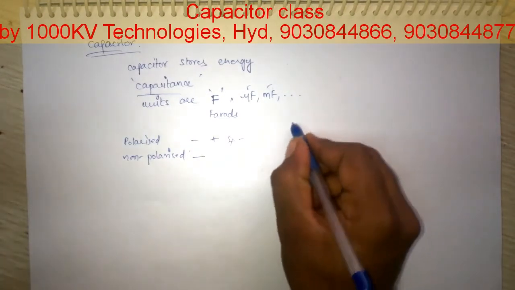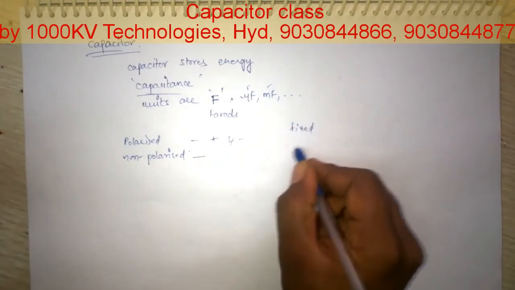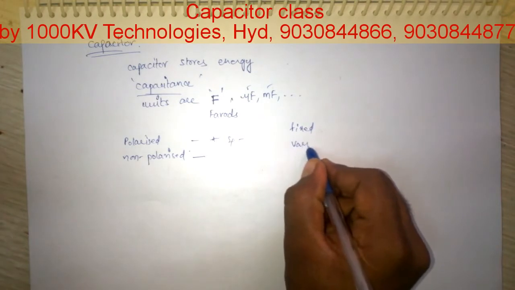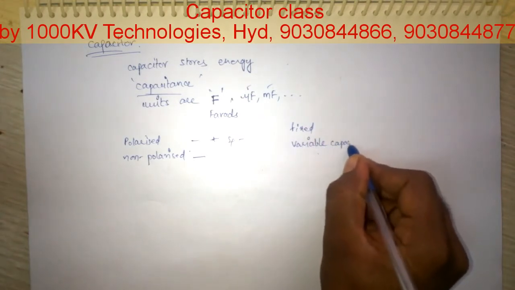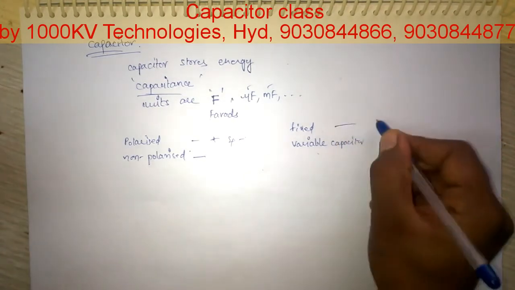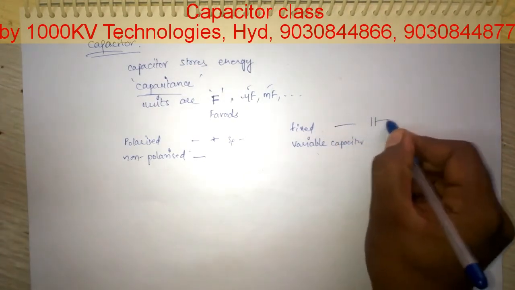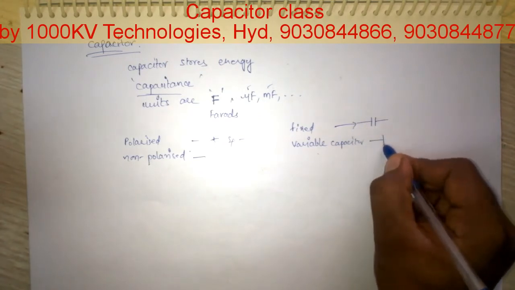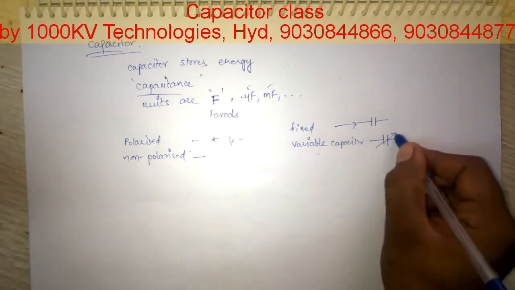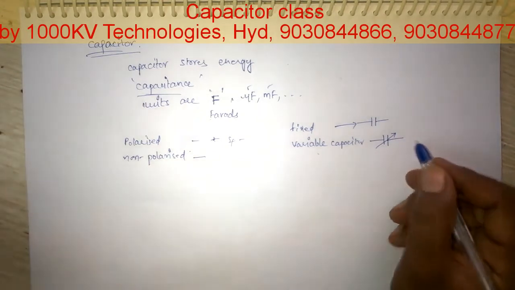And we have fixed capacitors and variable capacitors. This is the symbol for a fixed capacitor, and this is the symbol for a variable capacitor.